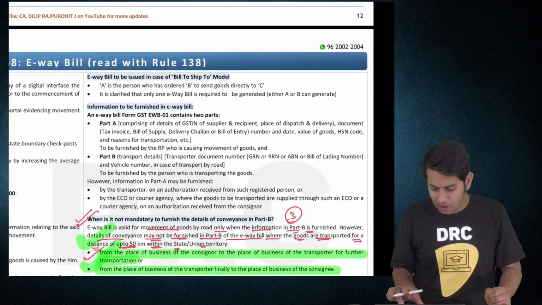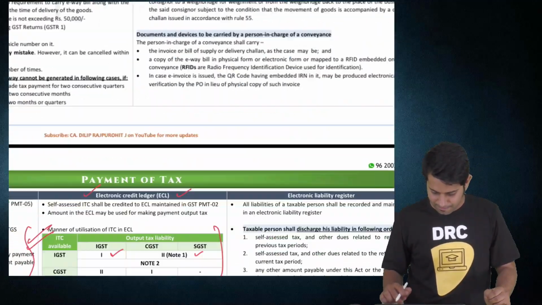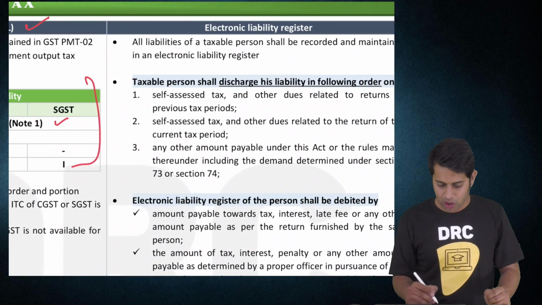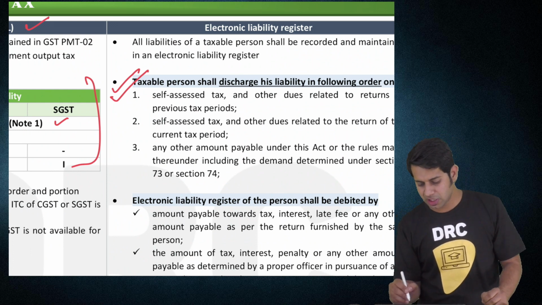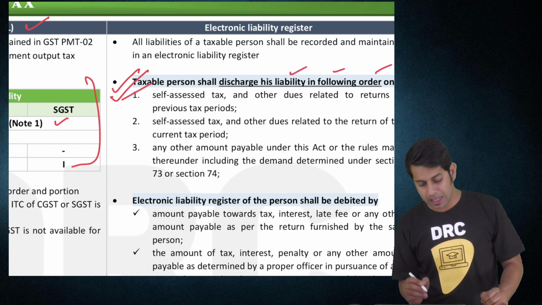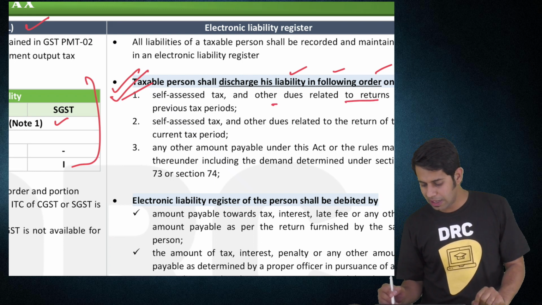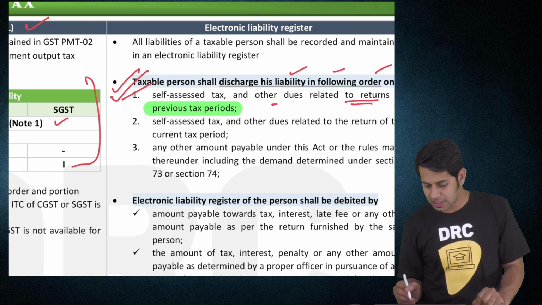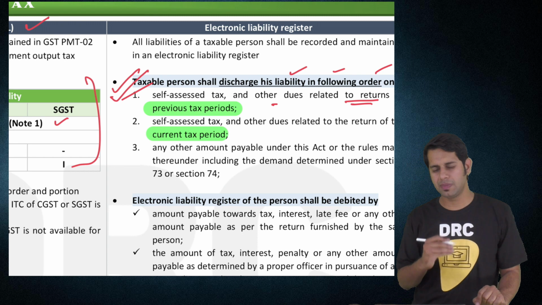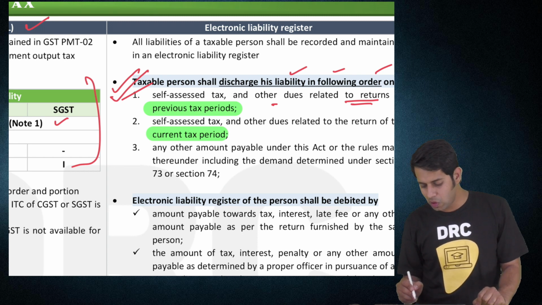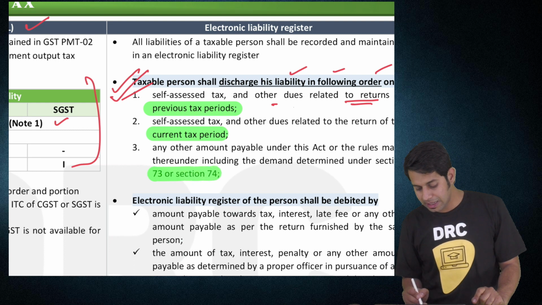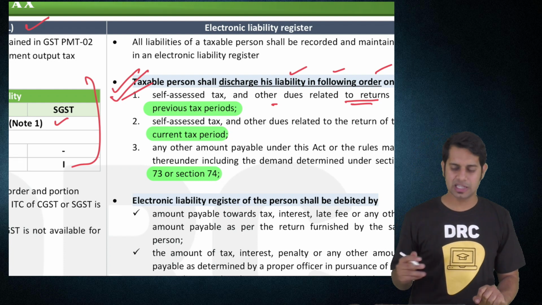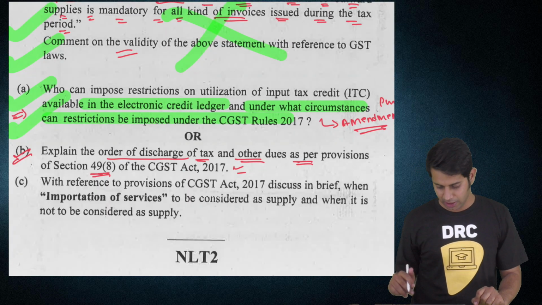Who is telling? The payment of tax chapter is telling. What is the order of discharging of tax liability? The taxable person shall discharge the liability in the following order only: self-assessed tax and other dues relating to the previous tax period. Previous month's returns you should file first. Then self-assessed tax and other dues relating to the current tax period. Current month return you should file. Then any other amount payable under this act or rules made thereunder, including the demand under section 73 or section 74. This is the manner of discharging the tax liability, tax and other dues.